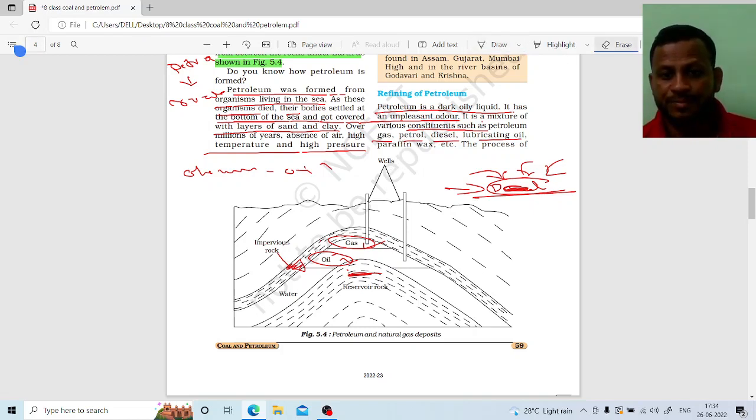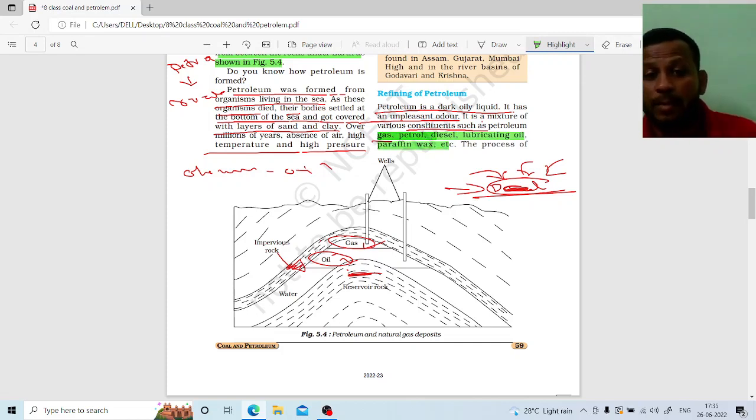Remember that, right? Let me highlight it here. See, the products here, look: this is the gas, petrol, diesel, lubricant oil, or the paraffin wax.